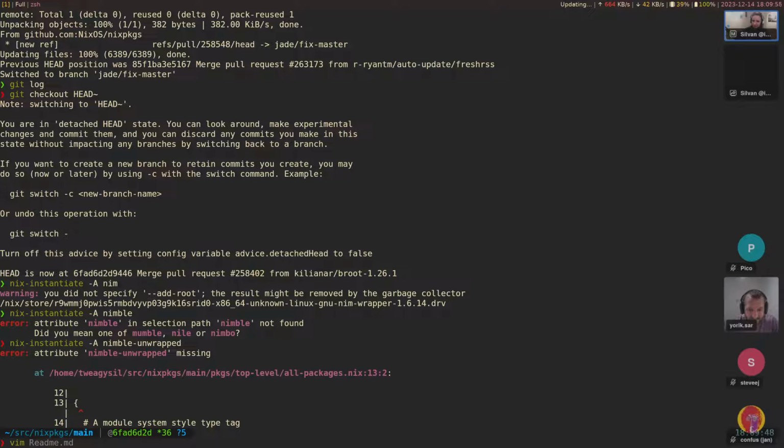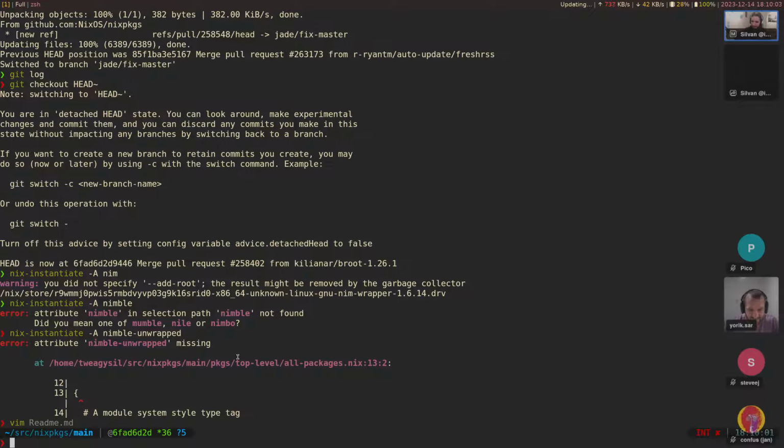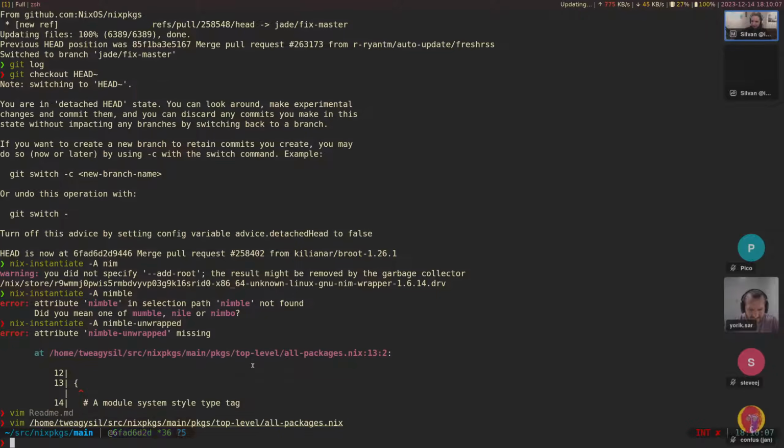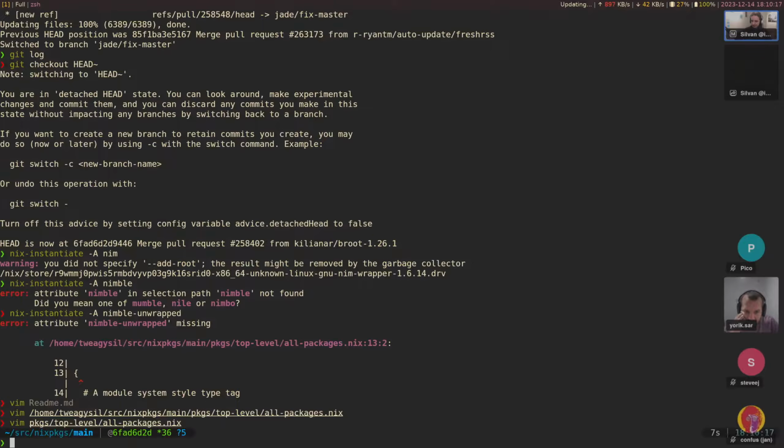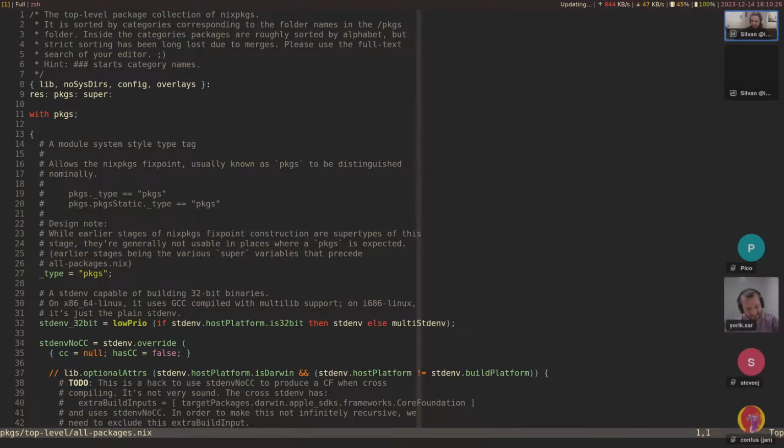I do know of another failure actually on master that just happened a couple days ago. We might try that as well. So, attribute nimble-unwrapped missing in this case in all-packages.nix. This is a simple fix. I'm just going to go into all-packages.nix, nimble-unwrapped. And, well, one way to fix failures is to grep for things. That's probably one of the most useful skills if you use Nix. So nimble-unwrapped,